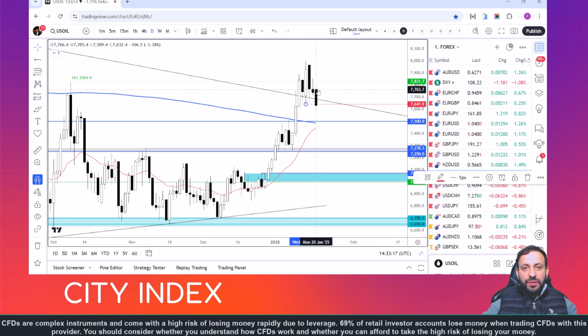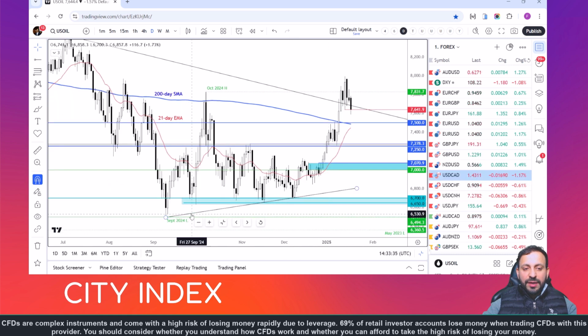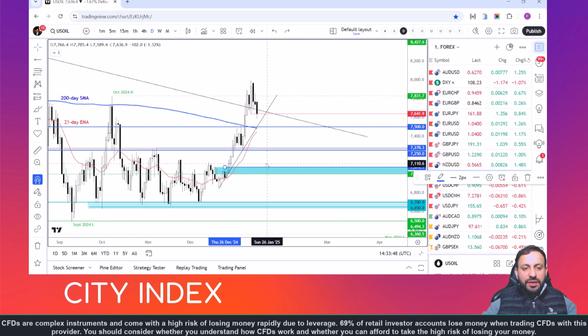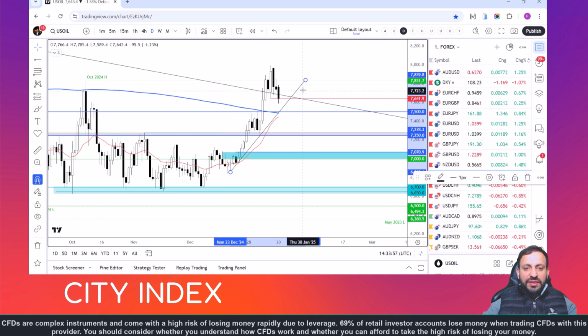So it's important that we get a confirmed daily close below this level to trigger a short signal for this market. In any case, the next downside target is not very far at around 75, which is the 200-day moving average and prior resistance. I think things will get more interesting if we start to break below this trend line that I'm going to draw now. That happens to come in right at around that 75 level. If we break below that, I think that would be a bearish development from a technical perspective.